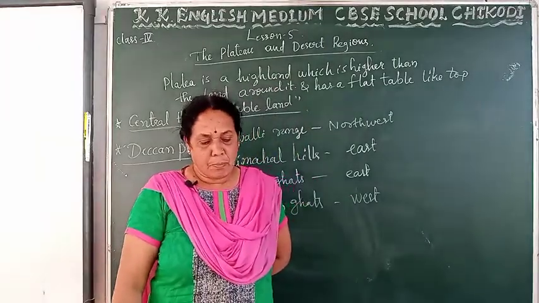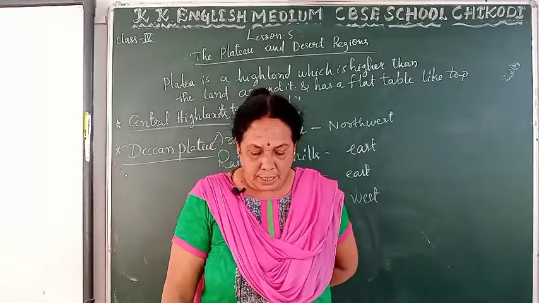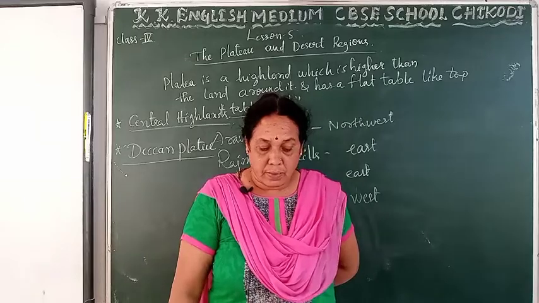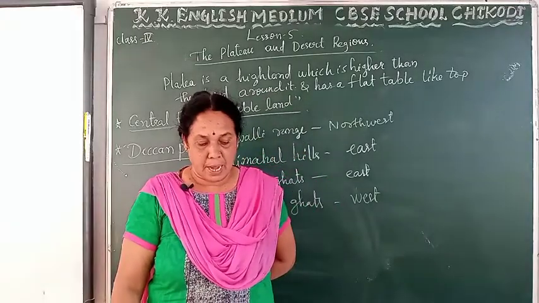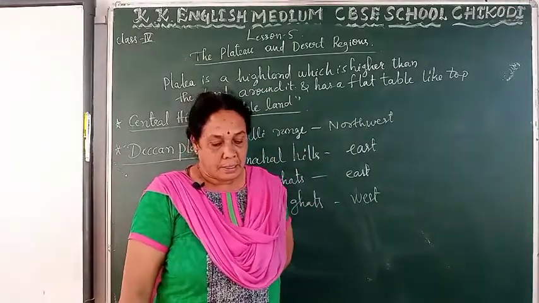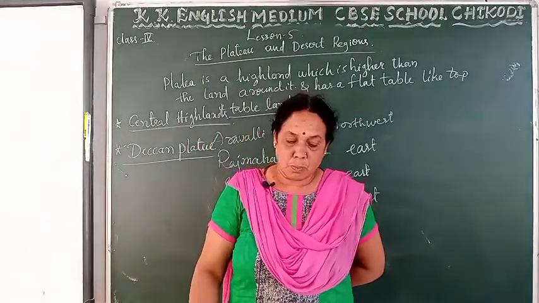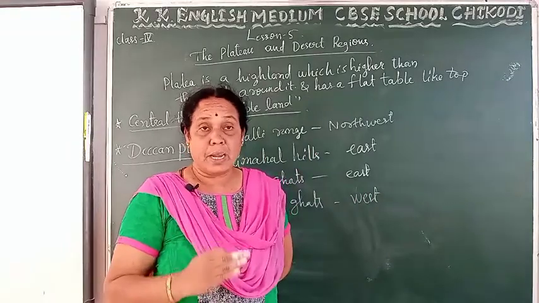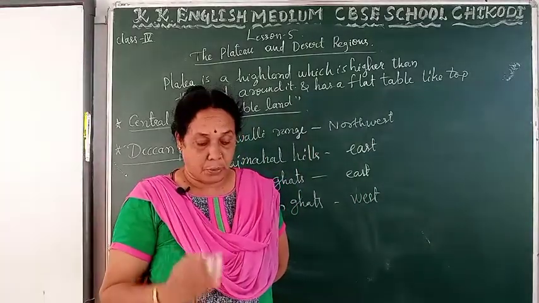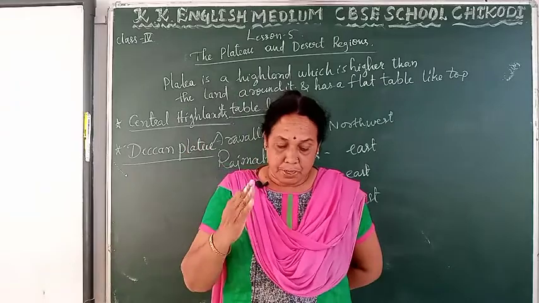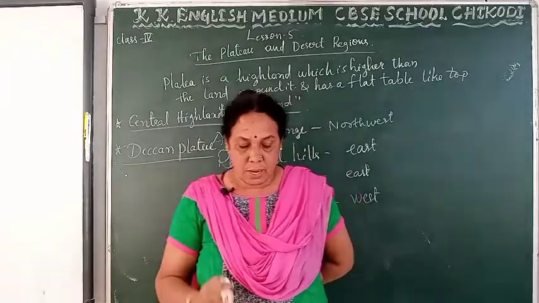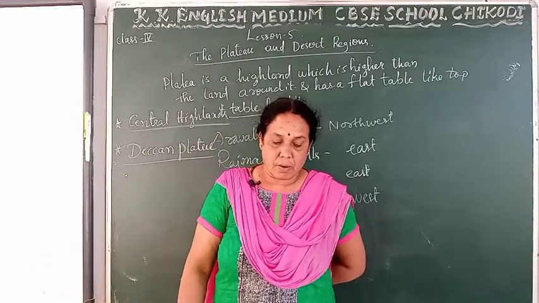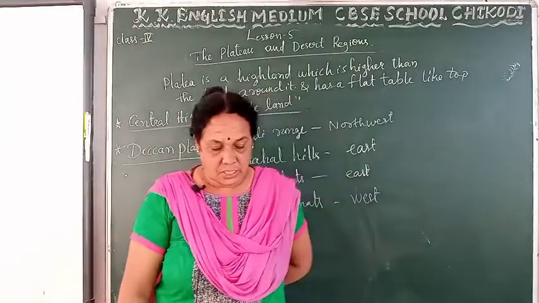Apart from cotton and oilseeds grown in the black soil, farmers also cultivate other crops like rice, millets, groundnuts and sugarcane. So, black soil is famous for growing cotton and oilseeds. But apart from this, farmers are growing here rice, millets, groundnut and sugarcane. The different kinds of wood come from the thick forests of Western Ghats and the northeastern region.